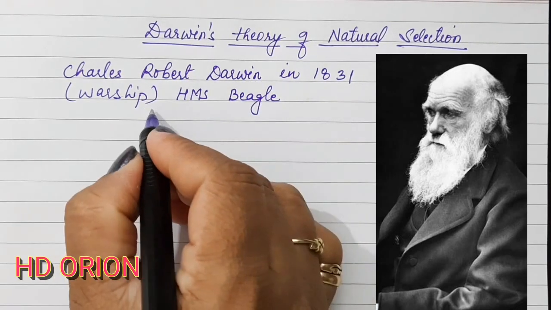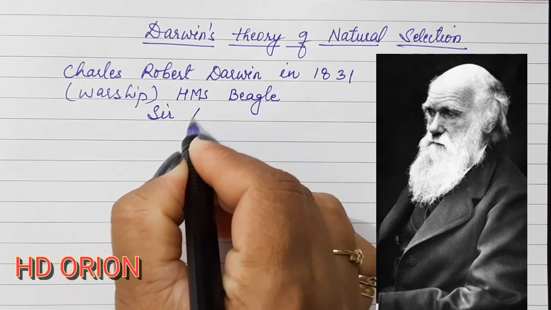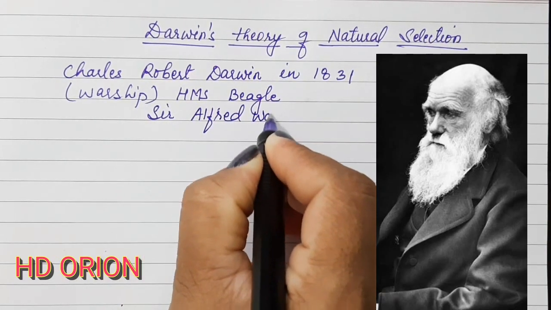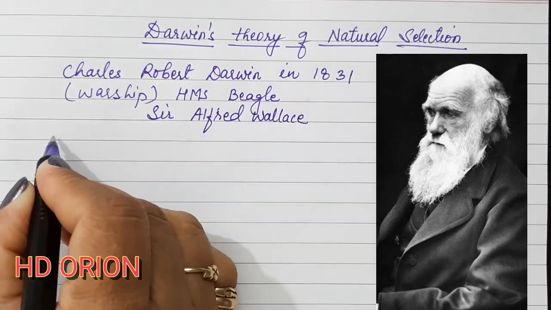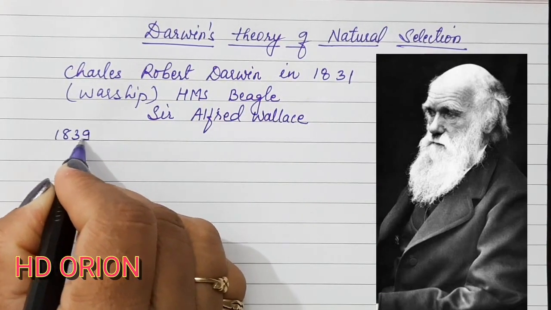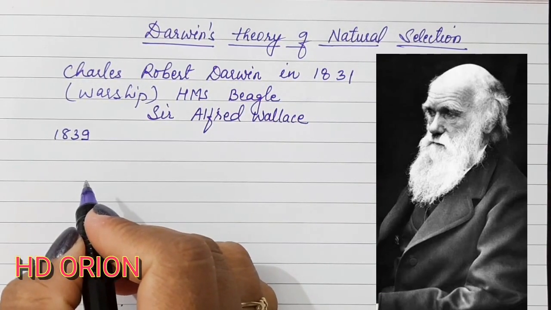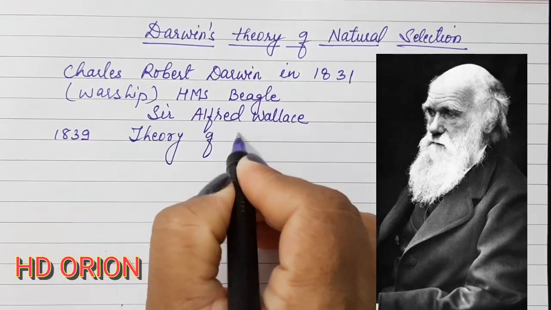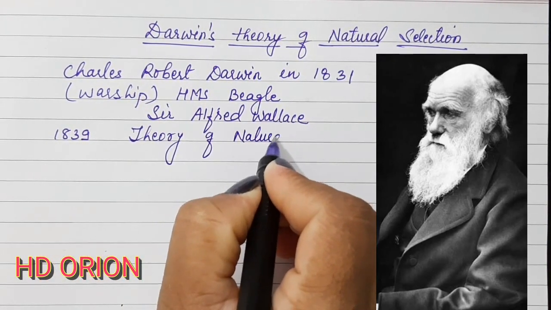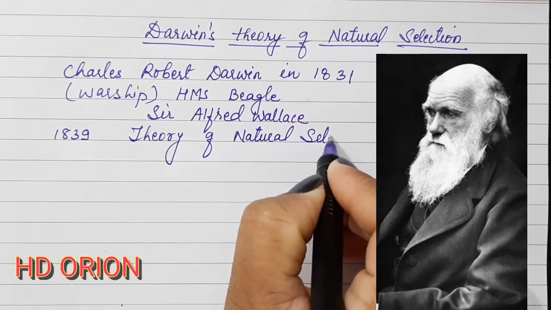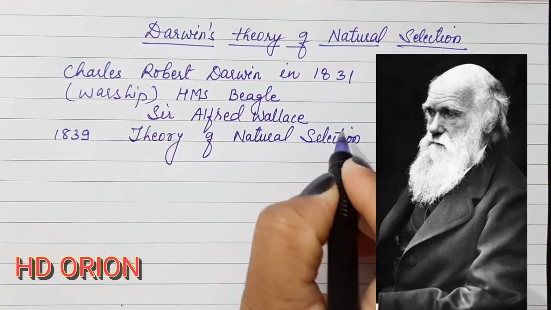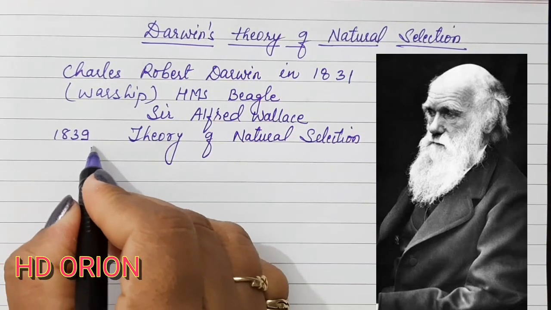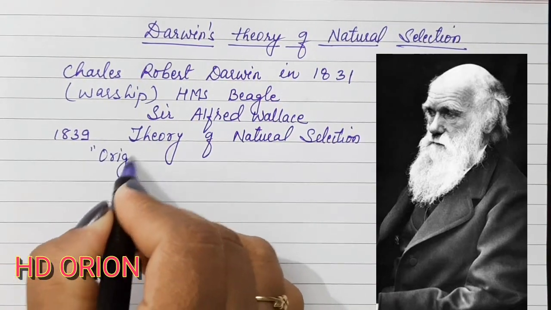He was not alone, he was with his friend Sir Alfred Wallace. And in 1839 he formulated this theory, which is called the theory of natural selection, and he published all the details of the theory in his book called Origin of Species.